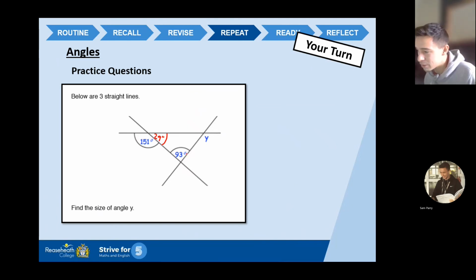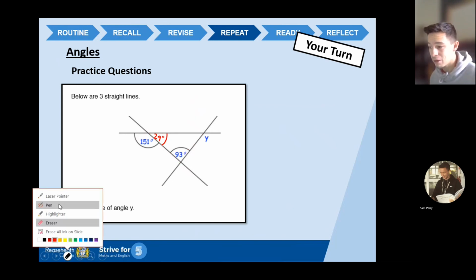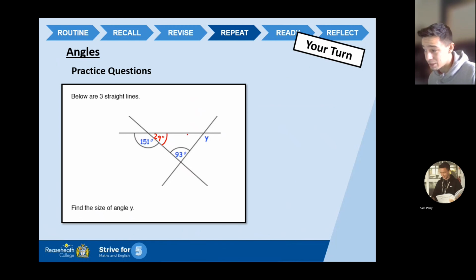Now, guys, what happened? Can you guys see the shape? I'm going to try and draw it in red. Well, hopefully you guys can tell me that's a triangle. It's a 3-sided shape. And we've established the angles inside of a triangle add up to 180. So if I know we've got 29 degrees here and 93 degrees there, I can work out this angle here. So if I do 29 add 93, I get 122. So if I do 180, take away those two angles put together, which is 122, I'm going to be left with 58 degrees.